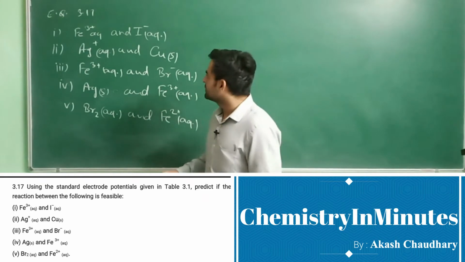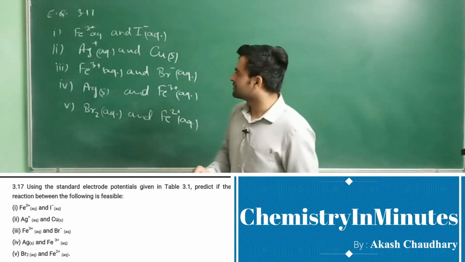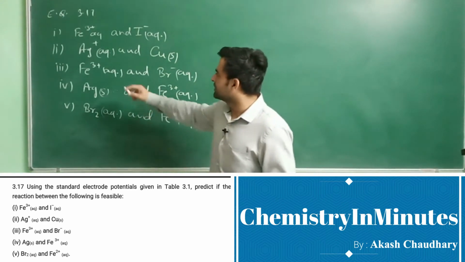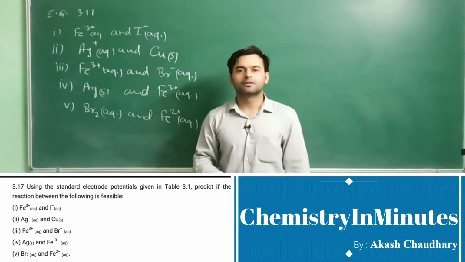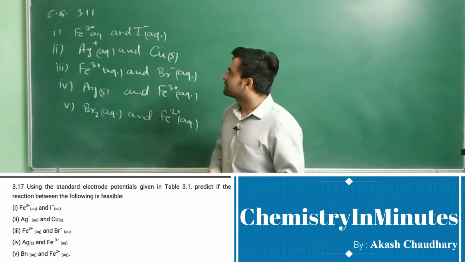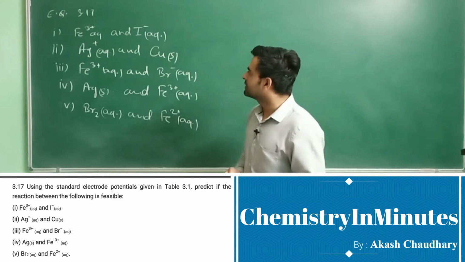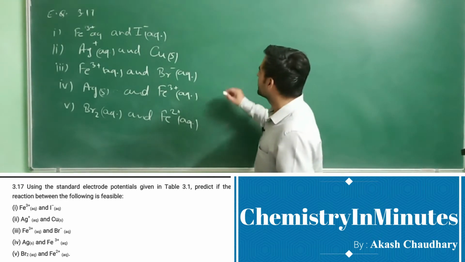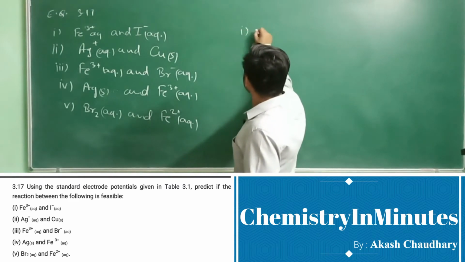So in the first reaction there is Fe3+ aqueous and I- aqueous. So here the substance to be reduced is Fe3+ and the substance to be oxidized is iodide, I-. So the reduction potential for Fe3+ ion is 0.77, which is greater than the standard reduction potential of iodine. So the first reaction is feasible.